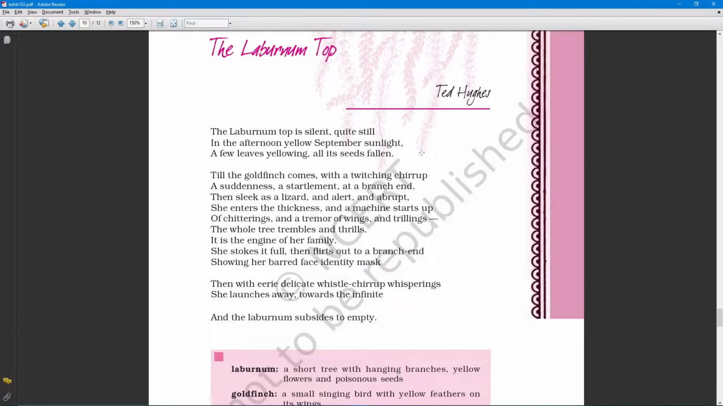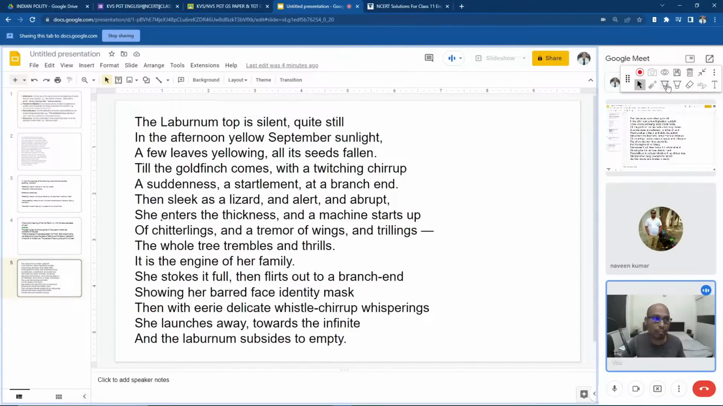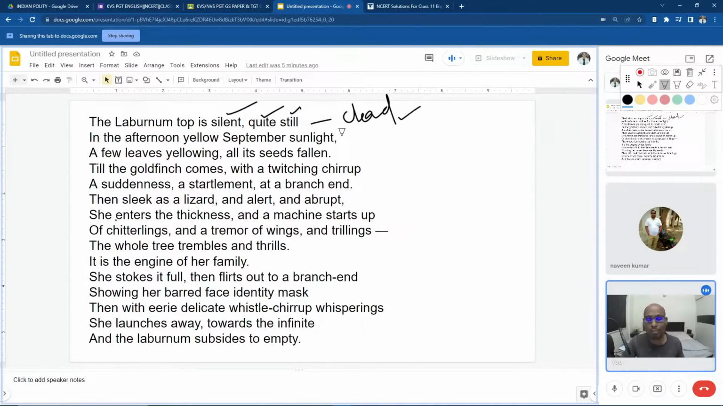So the laburnum top is silent, quite still. Still, quiet, all these words represent what? The death of the tree. So there is no life here. The tree is silent, it is quiet, it is still. That means it is dead. Like all human beings on the planet are dead, this laburnum tree is also dead. In the afternoon yellow September sunlight, the sunlight is also not very clear, not very bright. It is showing a dull, dim and gloomy mood.